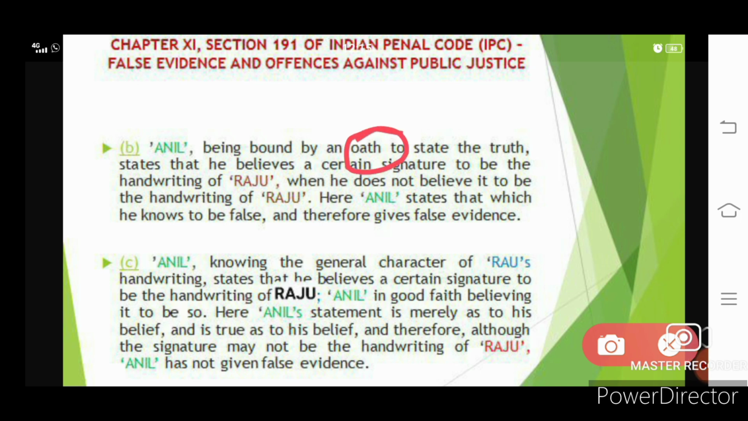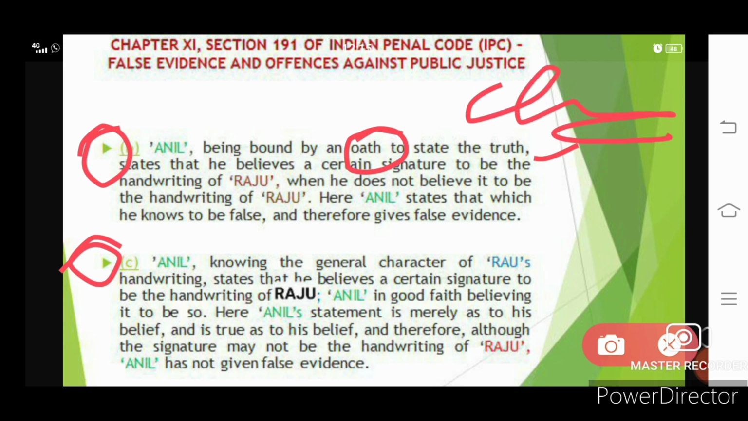Like he had promised to the court that he will always state the truth, right? He believes a certain signature. Here there are two cases in the signature case. The first is that Anil does not know the general characteristics of Raju's handwriting, but he just looked at the signature and said that yes, it is his signature. But he doesn't know how the handwriting of Raju looks like. Here, Anil doesn't know it, but states that he knows.